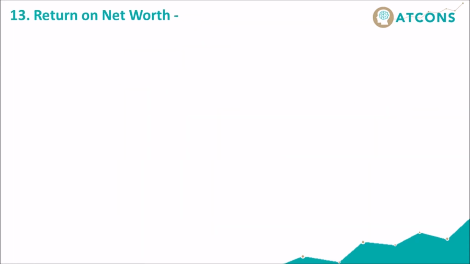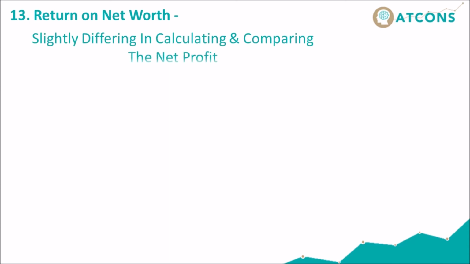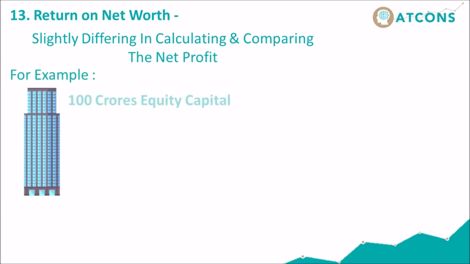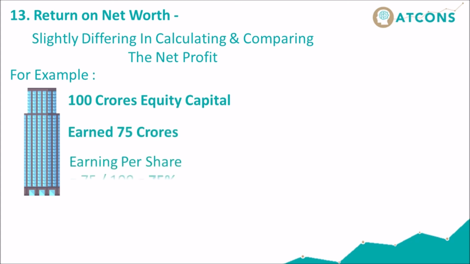Return on net worth. Return on net worth differs slightly in calculating and comparing the net profit. For example, say a company has 100 crores equity capital and earned 75 crores, simply we can say earning per share is equal to 75 divided by 100 is equal to 75%.